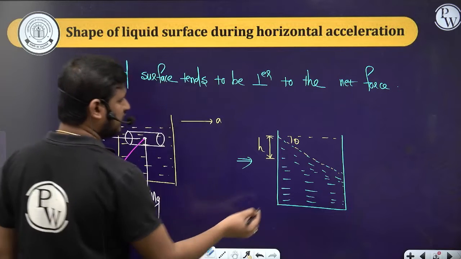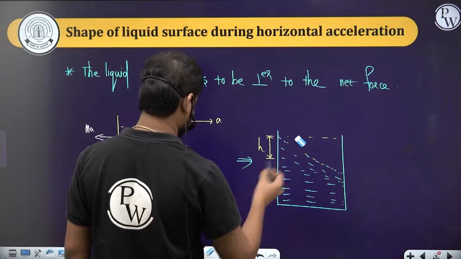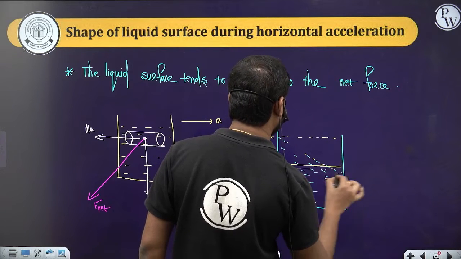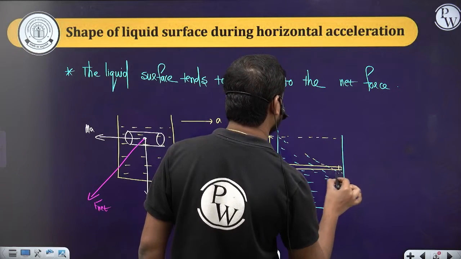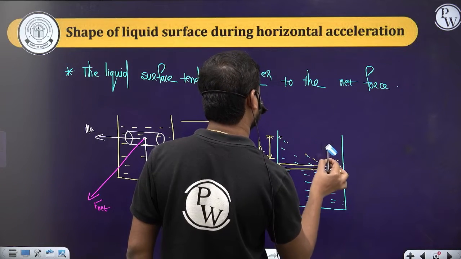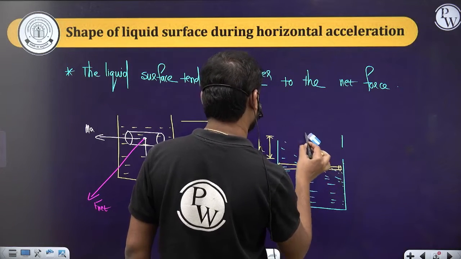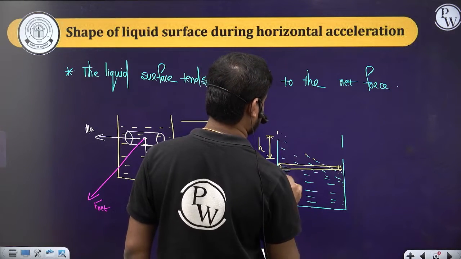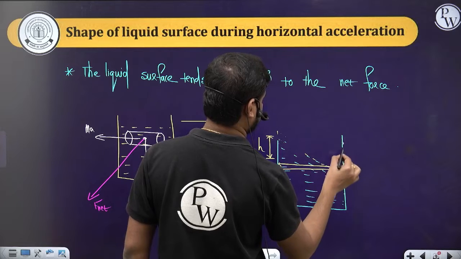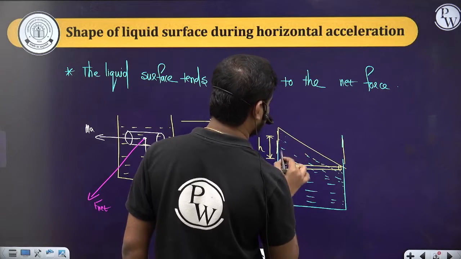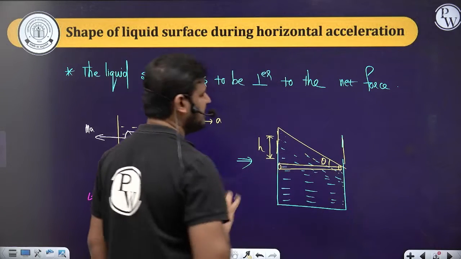Now, if I take a liquid column here, and this is the height to which it is raised.